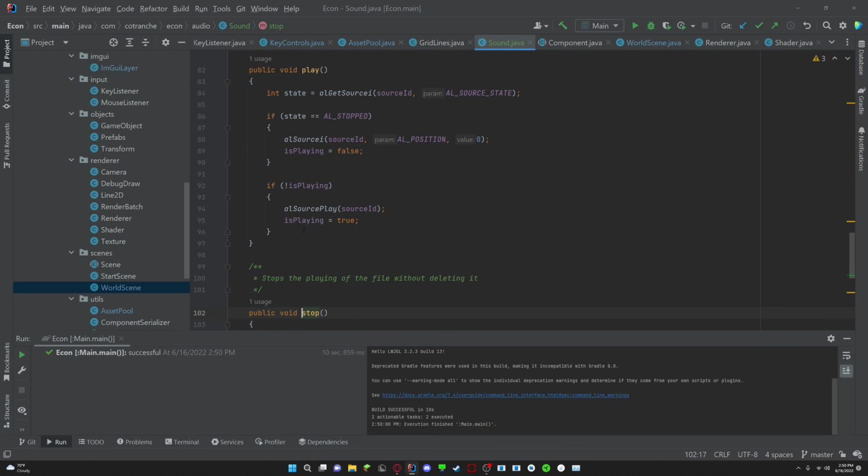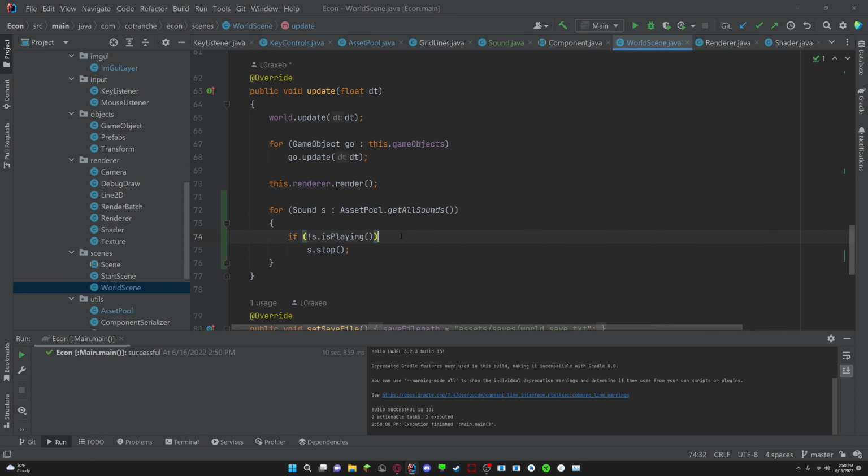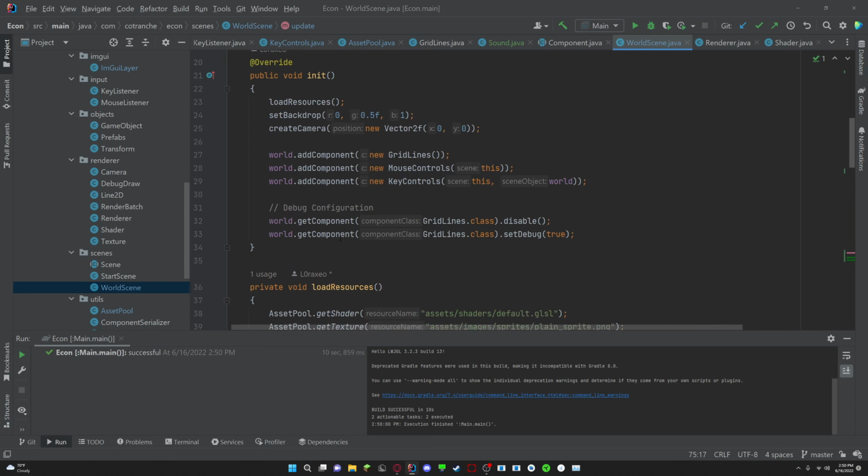So now essentially what we're doing is every iteration we're going to, of course, update the mouse. We're going to play the sound when we press the space bar, which sets playing to true, and it doesn't stop playing until we tell it to stop playing, even if there's no sound coming out. So then, in the update, to make up for the lack of stopping, we iterate through all of the sounds, and we just say, if any of them are not playing, but they exist, then we are just going to stop it from playing, because it's not emitting any sound, but it's still playing. So that's how that works.